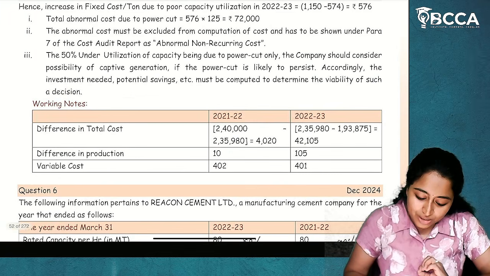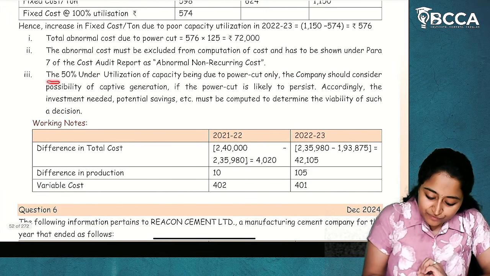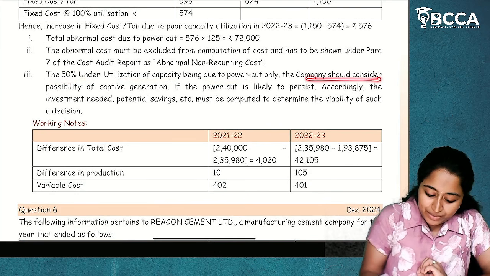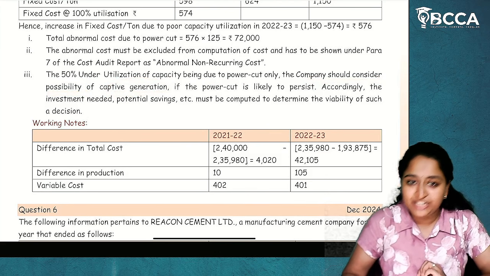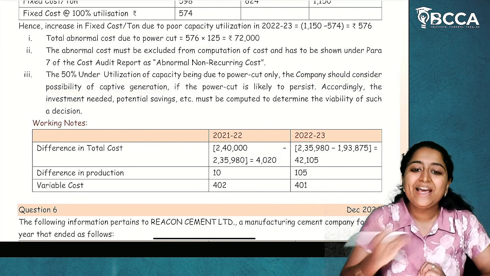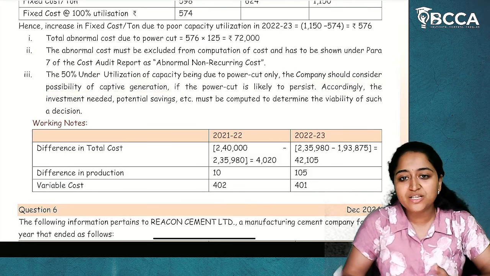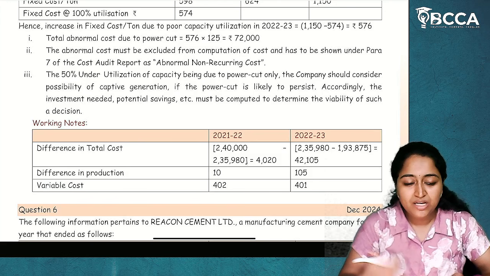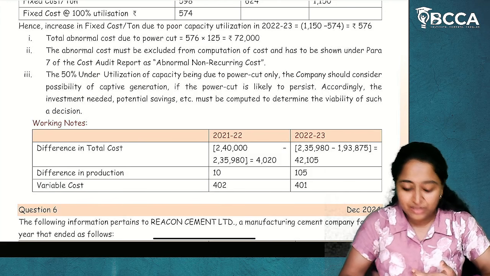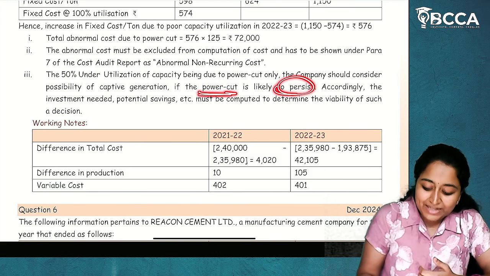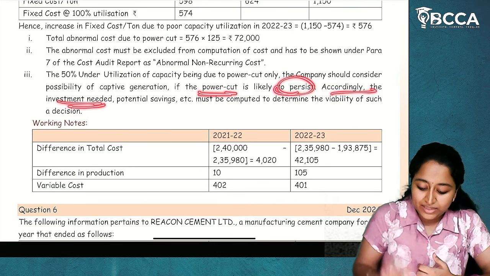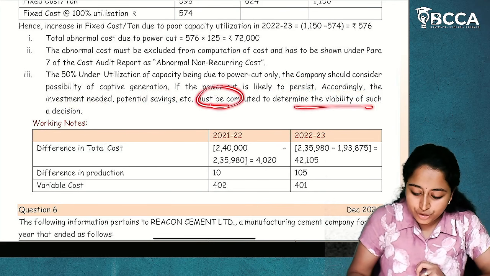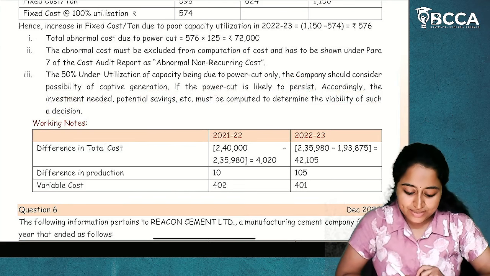Now, how will this abnormal cost be treated? The 50% underutilization of capacity being due to power cut only, the company should consider the possibility of captive generation. What is captive generation? In-house production they have to start. Because of underutilization of capacity, fixed cost is increased. So, they have to generate the power in the plant itself to have more capacity. If the power cut is likely to persist, accordingly the investment needed, potential savings, etc. must be computed to determine the viability of such a decision.